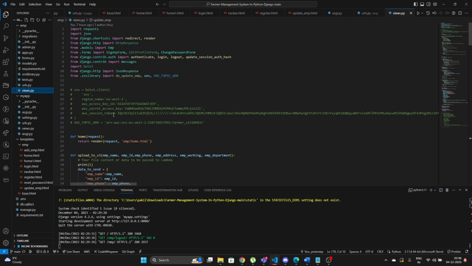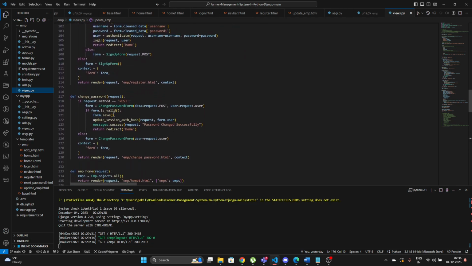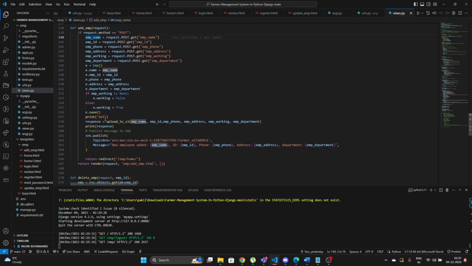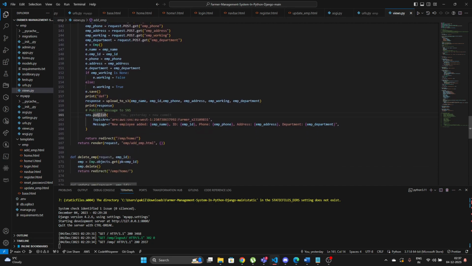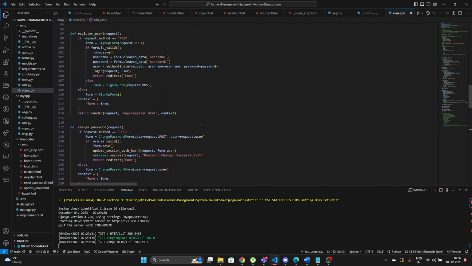But another advantage of SNS is that I've implemented it under add employee, which is called add farmers. Suppose I'm adding a farmer over here, with the publish function. Once the farmer has been added, SNS, the Simple Notification Service, will generate a notification directly to me, where I will get the information about the new farmer added. That is, a new employee means a new farmer added, so I'll get it as a notification. That is where SNS plays a major role over here.